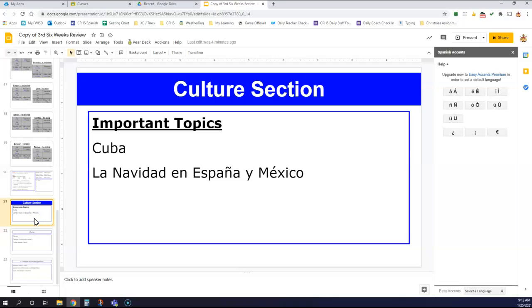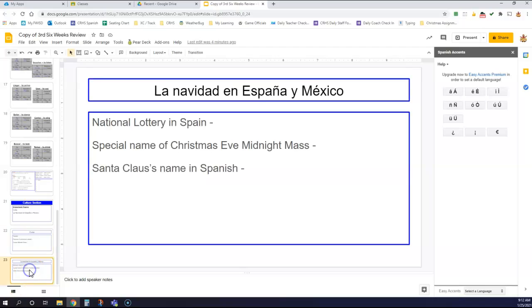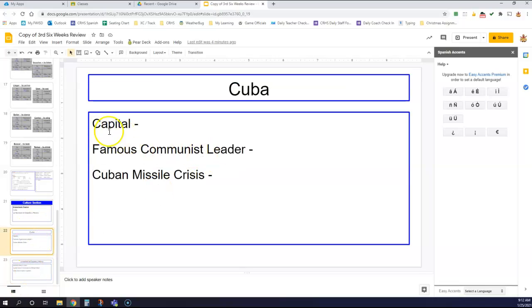All right, there are going to be 6 culture questions, 3 about Cuba and 3 about la Navidad en España y México. In Cuba, ¿qué es la capital? What is the capital of Cuba? They have a famous communist leader who helped overthrow the democratic government in the late 50s. And then the Cuban Missile Crisis. There was a country that was helping Cuba. What was the name of that country in the Cuban Missile Crisis?